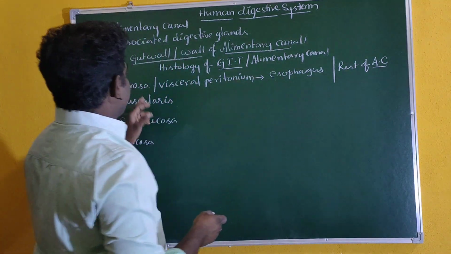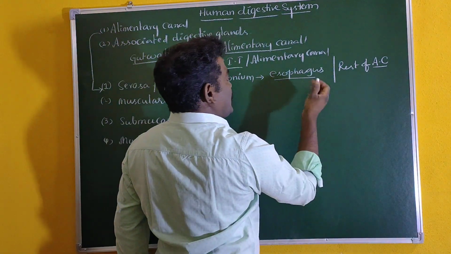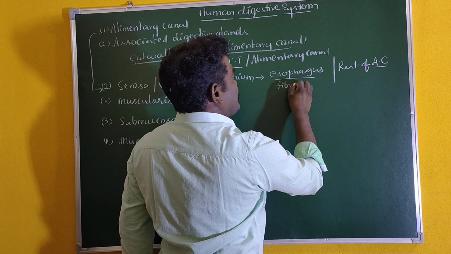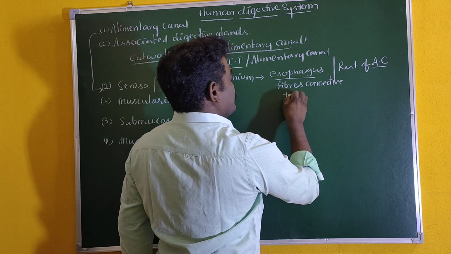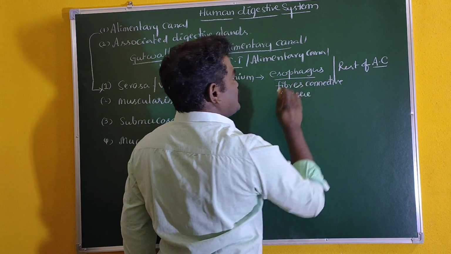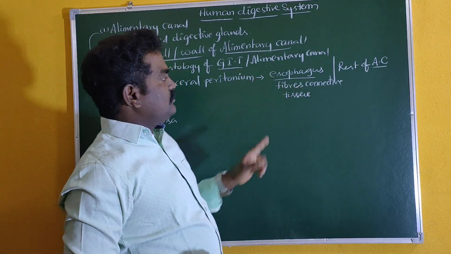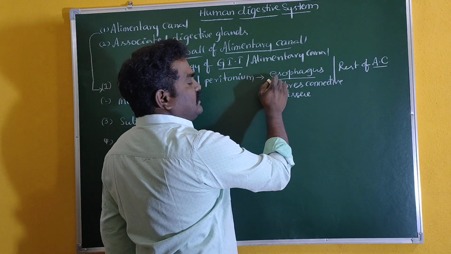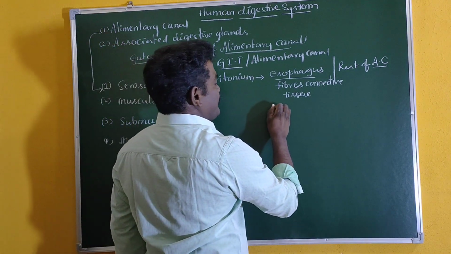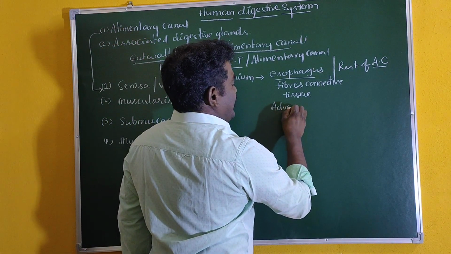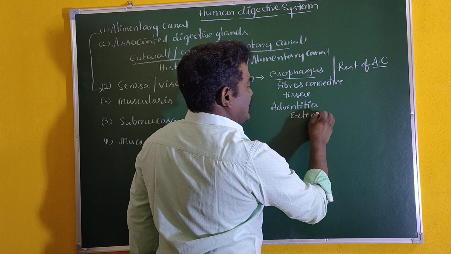In the esophagus, the serosa is composed of fibrous connective tissue. It does not play a role in the visceral part, so it is just composed of fibrous connective tissue. That's why the serosa layer covering the esophagus we generally call adventitia externa.